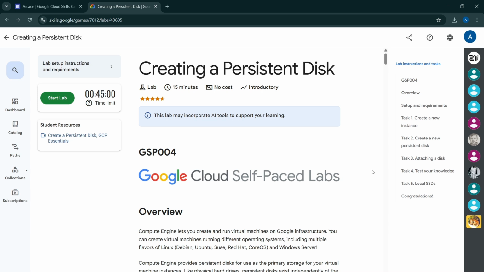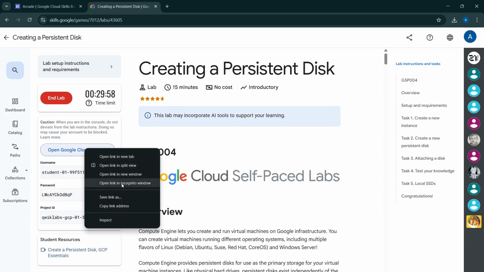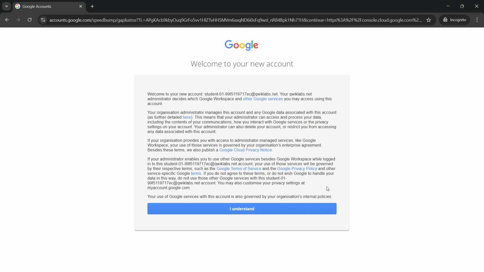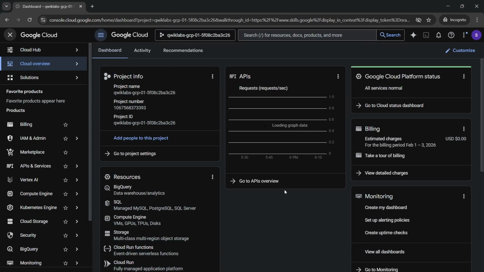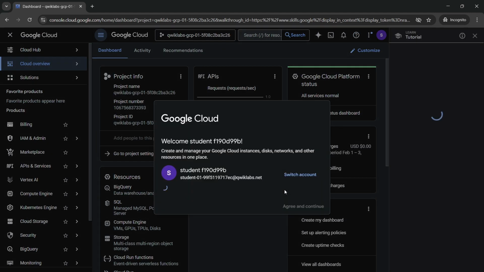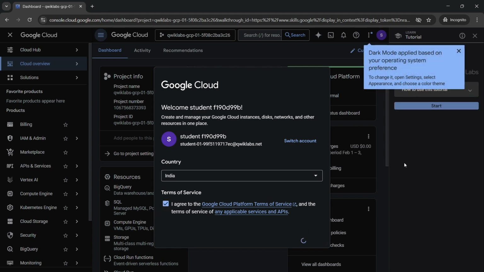Go to Cortex, आज हम करने वाले हैं creating a persistent disk lab. So first, click Start Lab. Next, हम इसे incognito window में open करेंगे. Click I understand. Then click I agree and again continue.